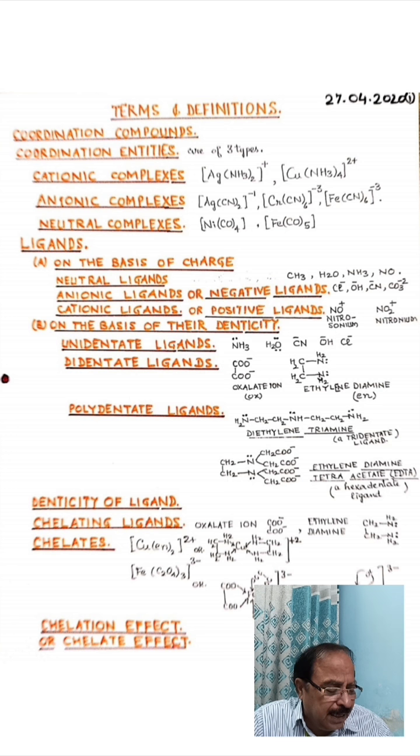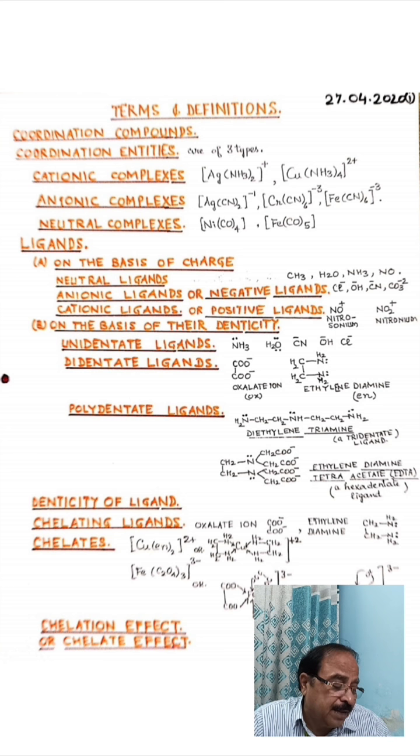Similarly, ethylene diamine: CH2=CH2 is ethylene. When the double bond opens and two amino groups are attached, one to each carbon atom, we get CH2-CH2 with NH2 and NH2. This is ethylene diamine, and the abbreviation we use is en.